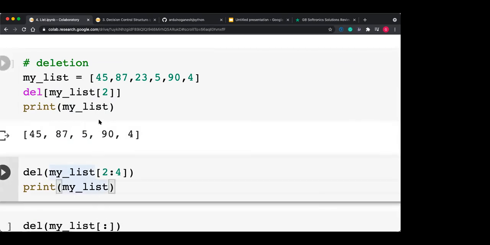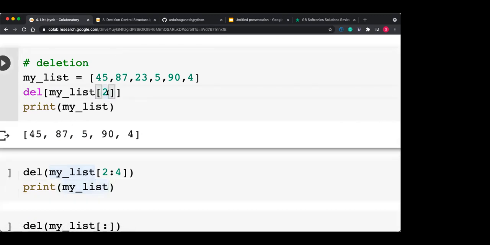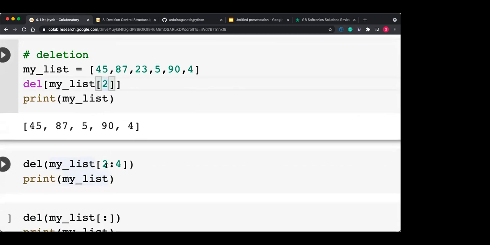Okay. So del my list of 2, just specify the index here, and that particular index item gets deleted. Now you can delete a sublist also. Delete sublist like 2 to 4. My list is this. Now 2 to 4 means 2 and 3; only the 2 and 3 indexes are deleted.